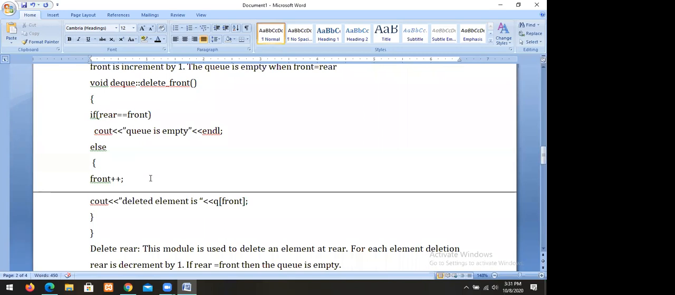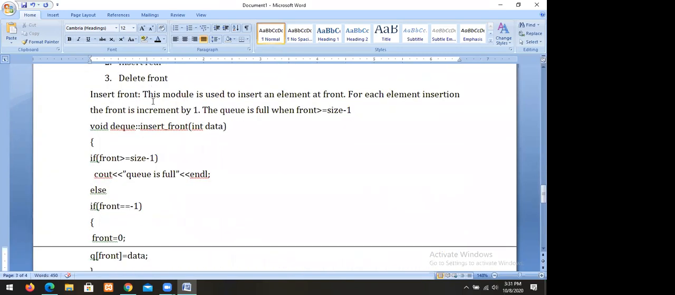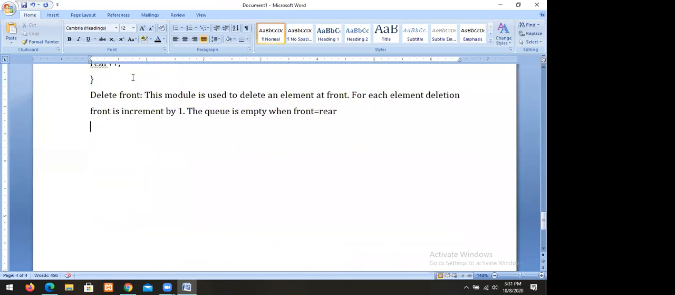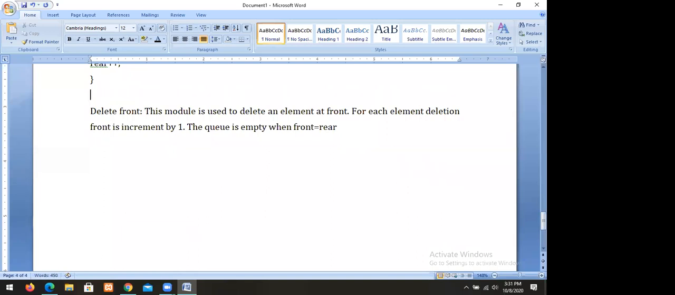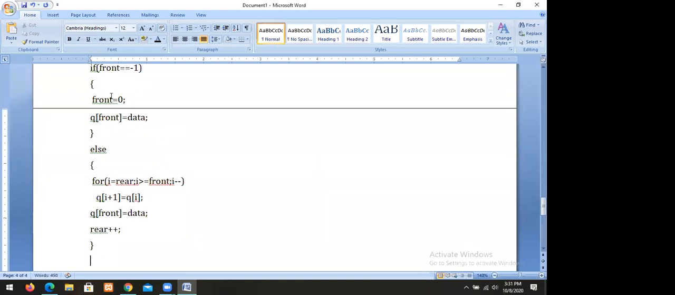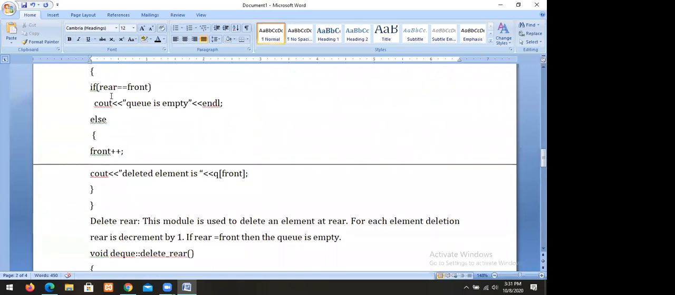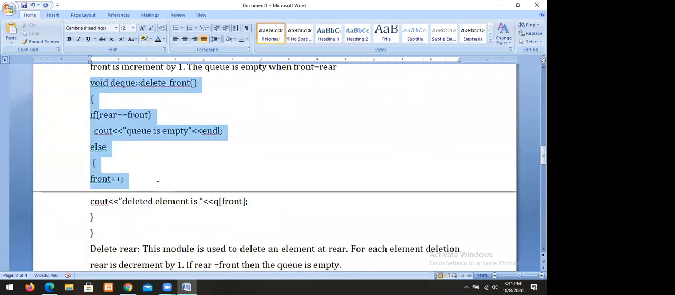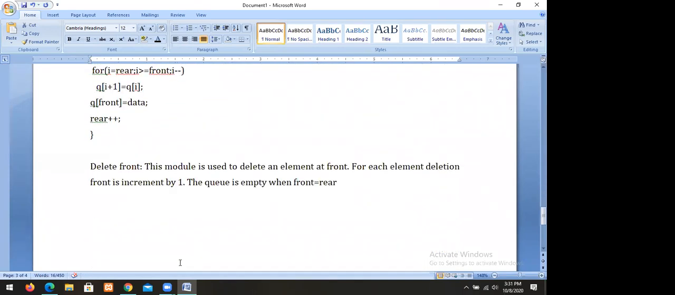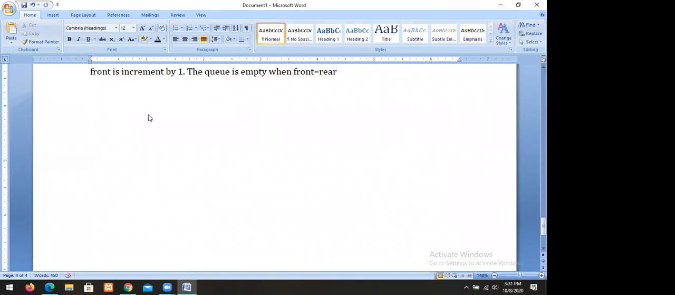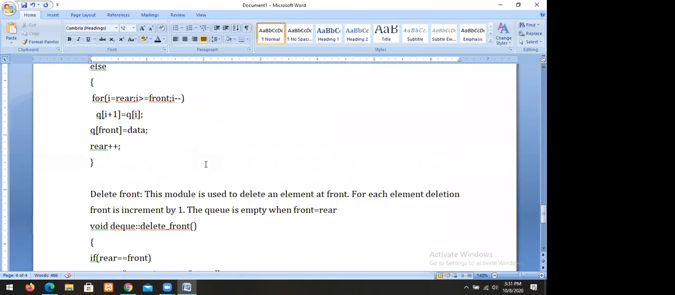Delete front and delete rare. Oh, we have the insert rare also. First we go for insert rare, then we go for copy it, no problem. It's delete front, which is same as the previous. Delete front, which is same. So insert rare.